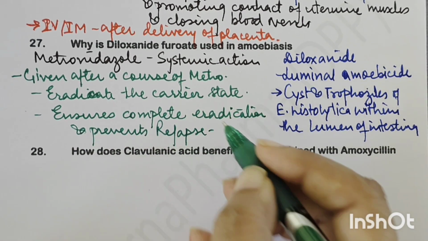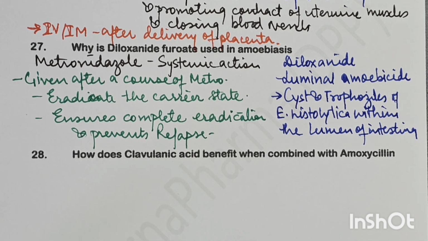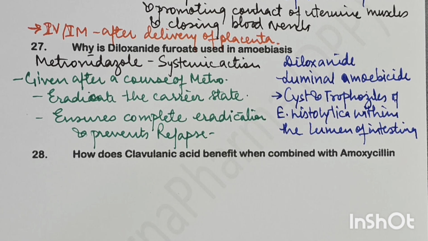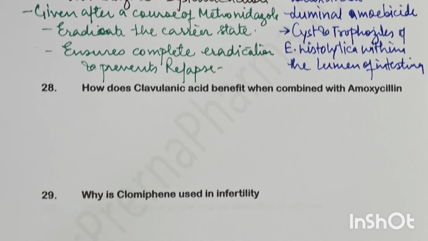So that is the main use of diloxanide furoate. It is a luminal amoebicide. It acts from within the lumen, and what does it do? It basically eradicates all the cysts and trophozoites from within the lumen, and is given after a course of metronidazole, and it basically ensures complete eradication and prevents the relapse.